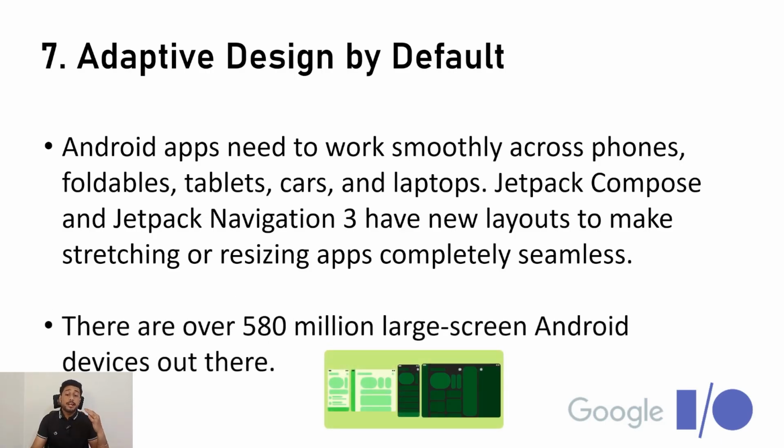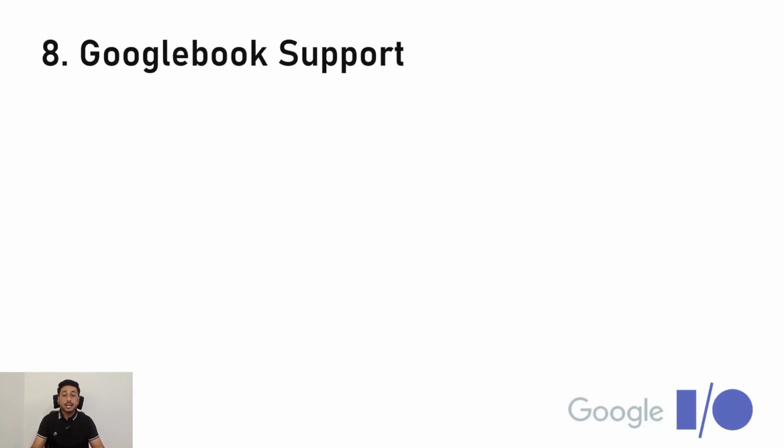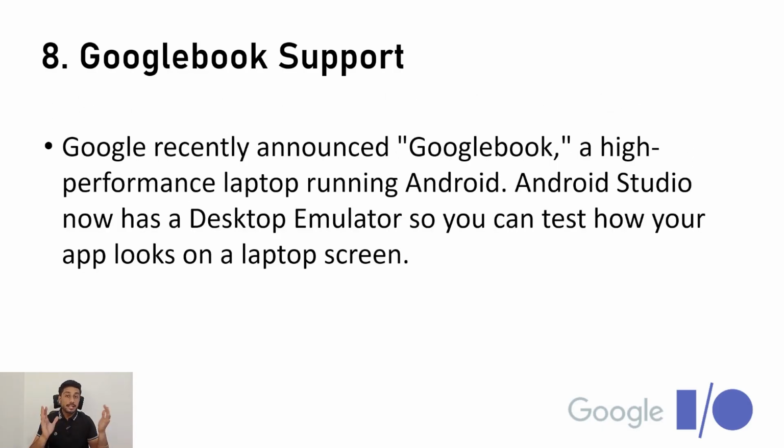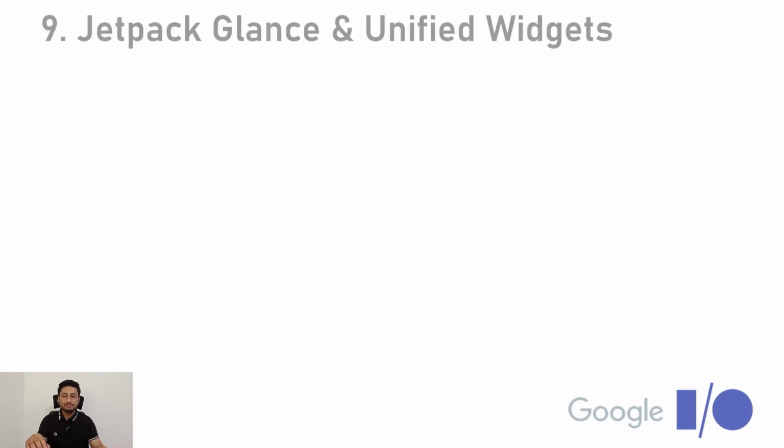There are over 580 million large screen Android devices out there. This is a fact. Also, there is Google Book support. Google has introduced their Google Book, a high performance laptop that will run on the Android OS. You will also be able to build Android applications for that as well. So your user base will grow again, and you will also get a desktop emulator by default as an option, so that you can test how your application looks on the desktop, like a Google Book.